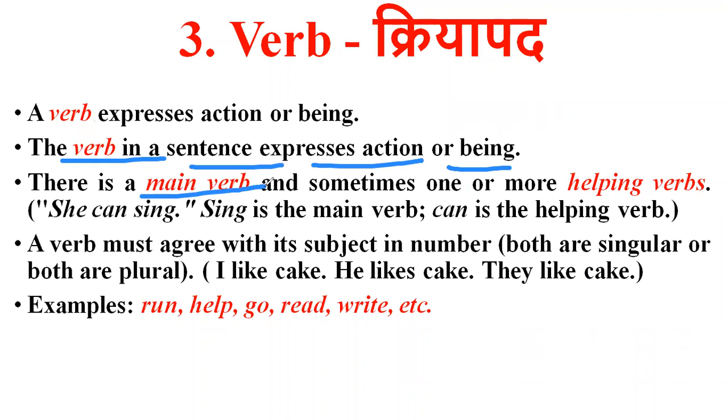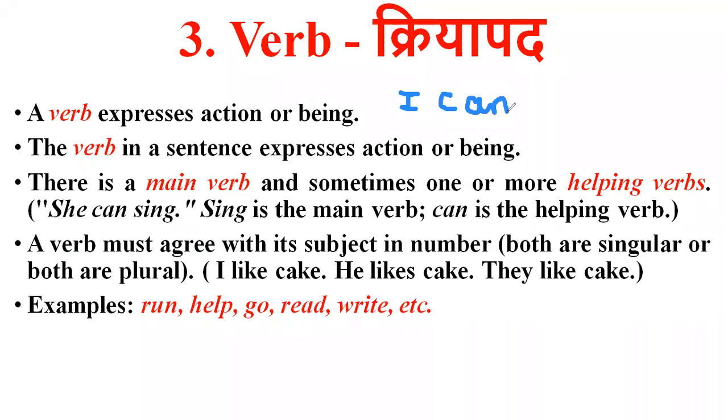So there is a main verb and sometimes one or more helping verbs. She can sing. Sing is what? It is the main verb. And can is what? It is a helping verb. She can sing. I can sing. I can go. I can write. I can read in English. So like this, can, could, these are the helping verbs.